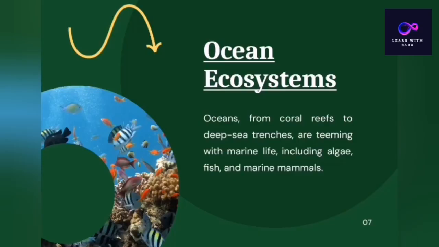Next, that is the ocean ecosystem. Oceans, from the coral reef to the deep sea trenches, are teeming with marine life, including algae, fish, and marine animals. The ocean ecosystem is another of the biggest ecosystems, and it has a lot of species of